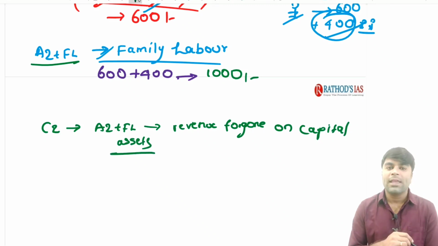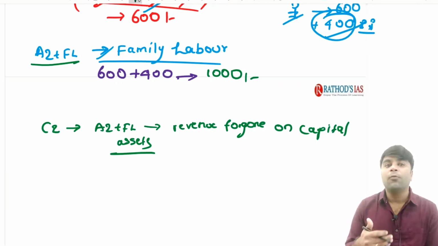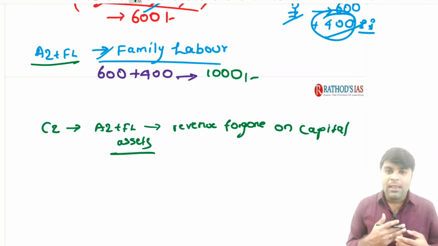Is the revenue foregone on the capital assets. Try to understand, guys. Imagine myself as a farmer. I have my own land, my own tractor, my own buildings, in order to take up various agricultural activities in my farmland. But many of the farmers are devoid of all these things. Now, imagine myself as a farmer who is lacking in all these things.